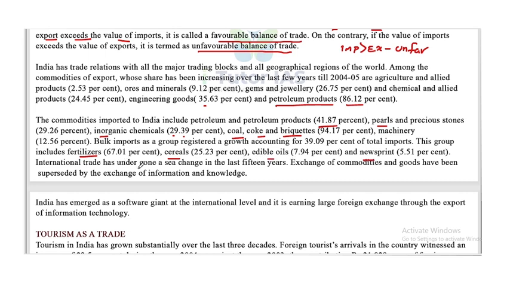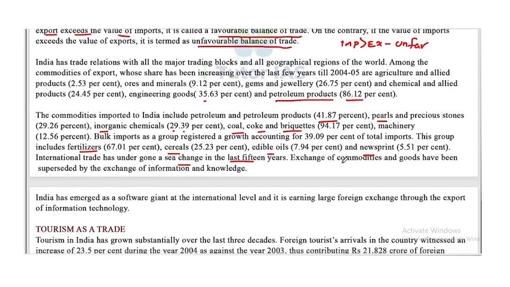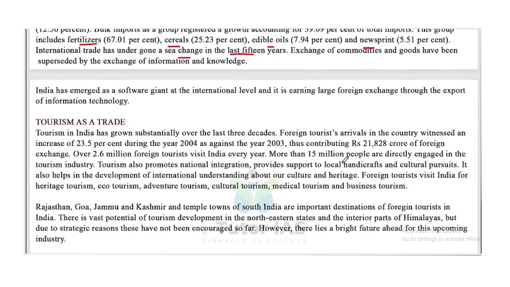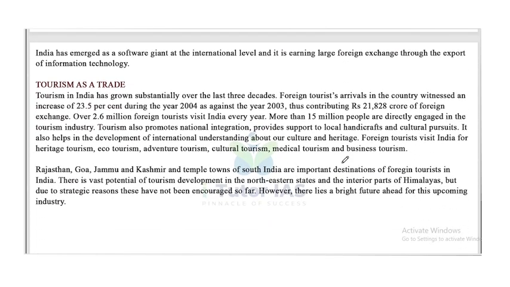International trade has undergone a sea change in the last 15 years. Exchange of commodities and goods has been superseded by exchange of information and knowledge. India has emerged as a software giant at the international level, and it is earning large foreign exchange through the export of information technology. So we are earning large foreign exchange through export of information technology, that is the IT field.